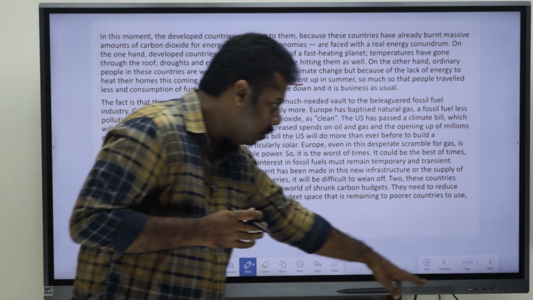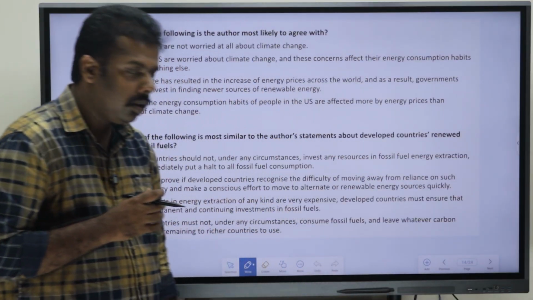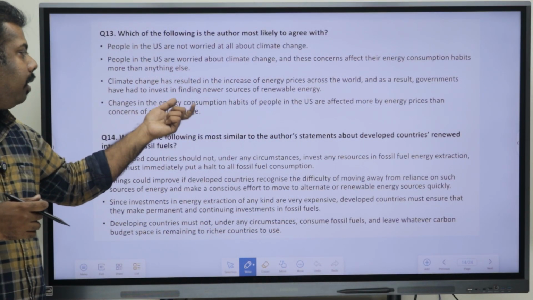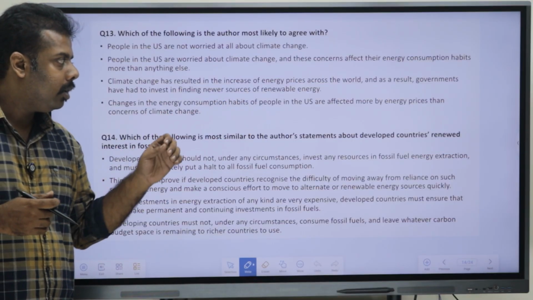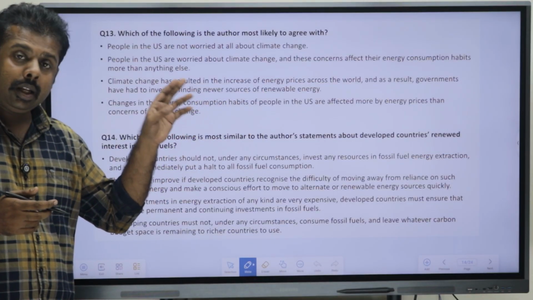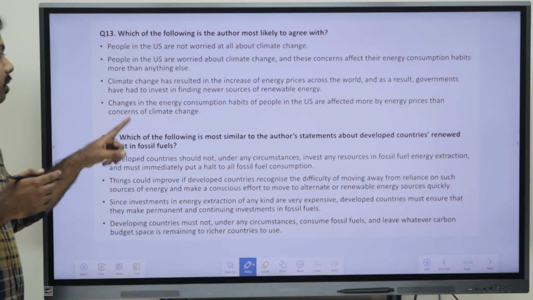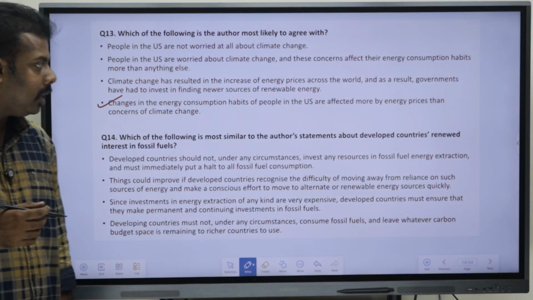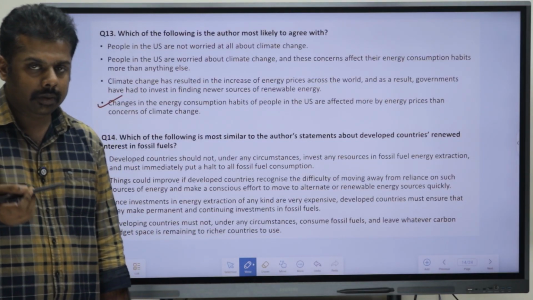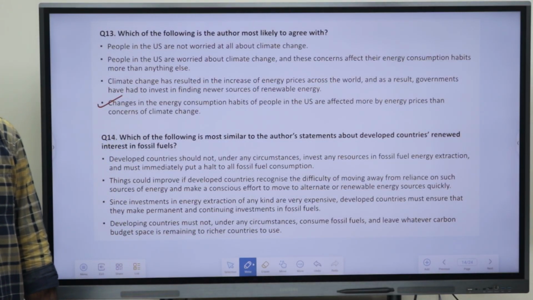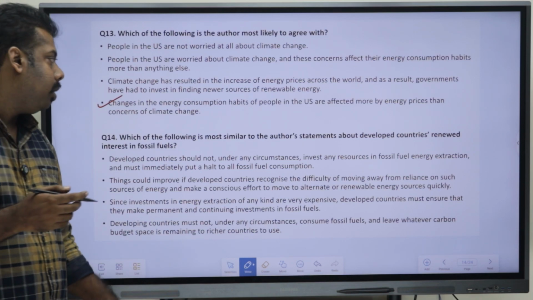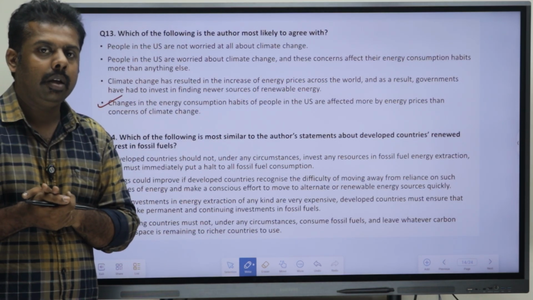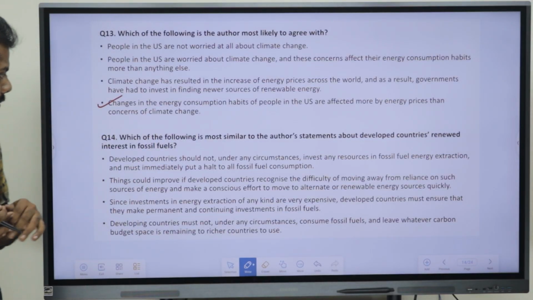Okay. Now, if we go back to the question here, in the fourth point, changes in the energy consumption habits of people in the US are affected more by energy prices than concerns of climate change. So, that is what we can mark. Okay. That energy prices are the major cause of concern in the US when compared to climate change. Okay. So, D is the right answer for the 13th question here. Okay. Now, moving on to the next one.